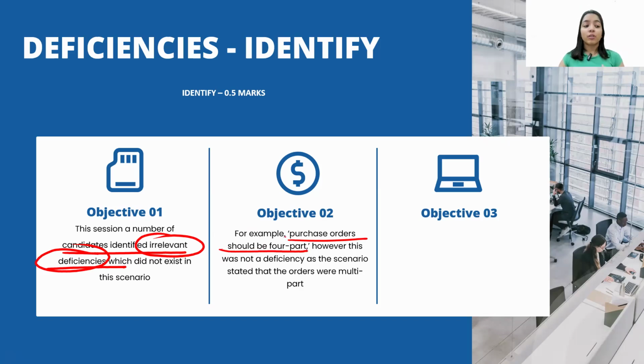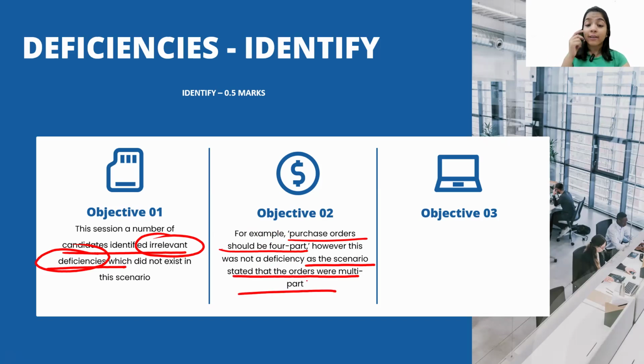There must be a sentence in the question where they mention that it was a 2-part, and they identified a deficiency that it should be a 4-part. However, this was not a deficiency as the scenario stated that the orders were multi-part.